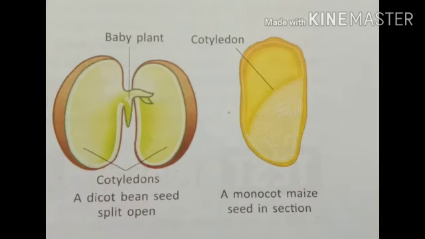Hence, the angiosperms are divided into monocotyledons and dicotyledons depending upon the number of cotyledons. If they have one cotyledon in their seeds, they are monocotyledons like grass, maize, rice. While if they have two cotyledons in their seed, they are called dicotyledons like mango, bean, pea, and so on. So that's about kingdom Plantae. That's the last portion of this chapter.